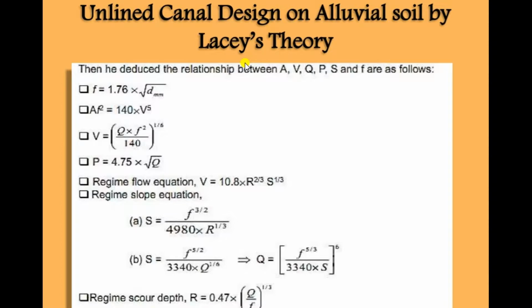S is equal to F raised to 5 by 3 upon 3340 multiplied by Q raised to 1 by 6. Regime scour depth R is equal to 0.47 into (Q upon F) raised to 1 by 3. Those are the formulas of Lacey's theory.